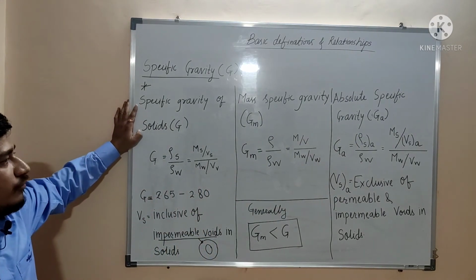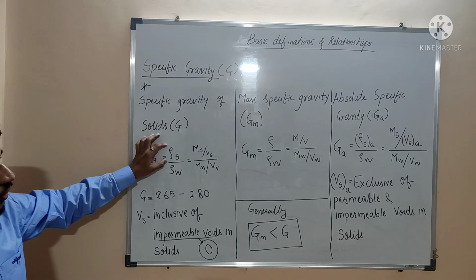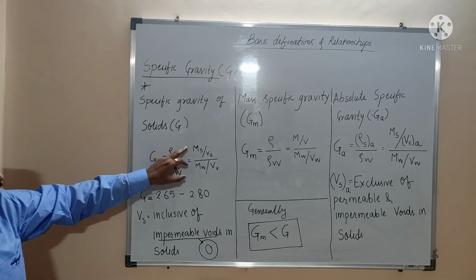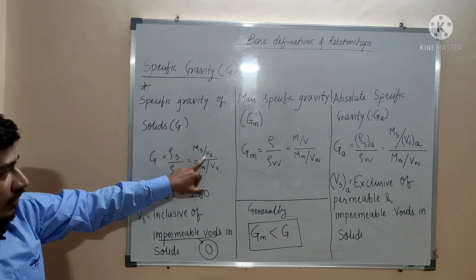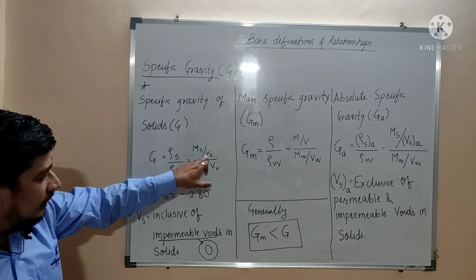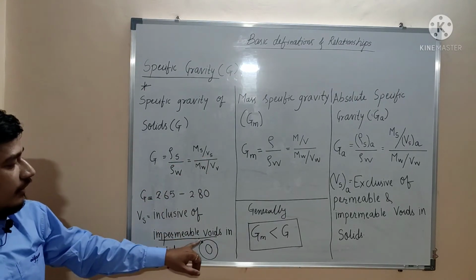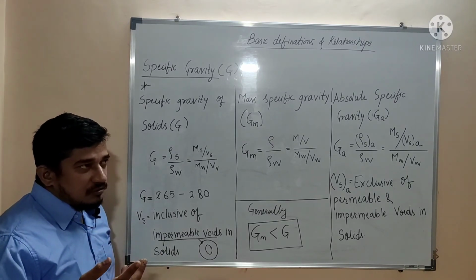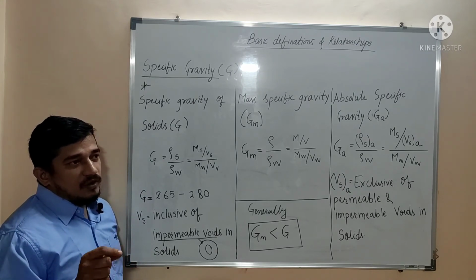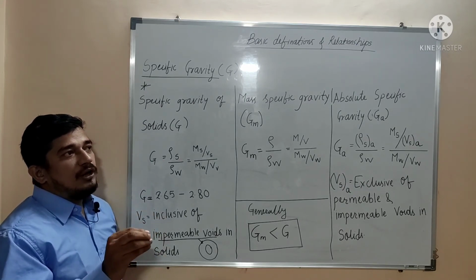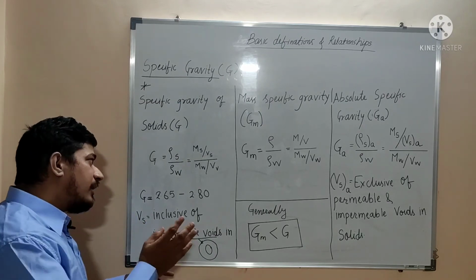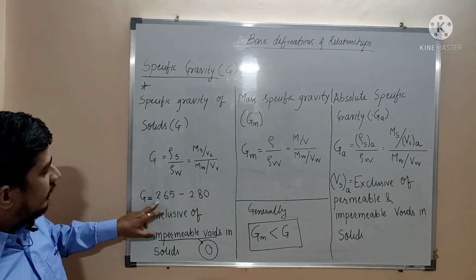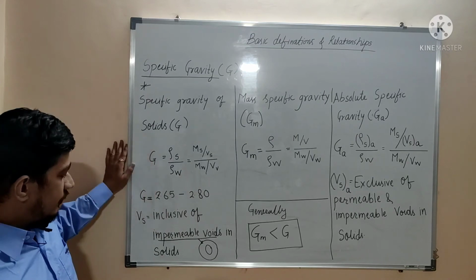When we say specific gravity of a solid, it is the ratio of density of solids to the density of water. But when we calculate the density of a solid, it is the mass of solids divided by volume of solid. When we consider volume of solid, it is inclusive of impermeable voids in the solids. The solids may be porous and have voids inside them. Out of those voids, those which are impermeable will be considered in this volume of solids. The general value varies from 2.65 to 2.80.